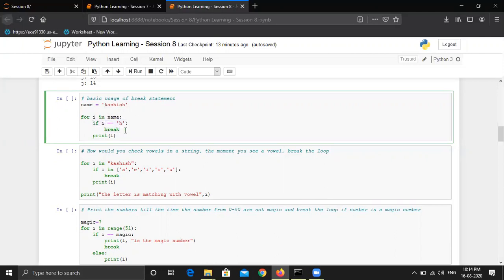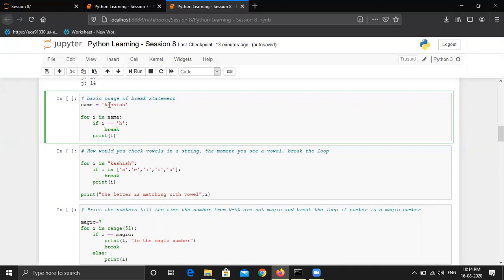So what does it mean? In the first iteration, if the value of i is k, this condition will be false, so it is not equal to h, then it will not break, but rather it will come out and we'll see that there is one more statement, that is print i. So it will print k.